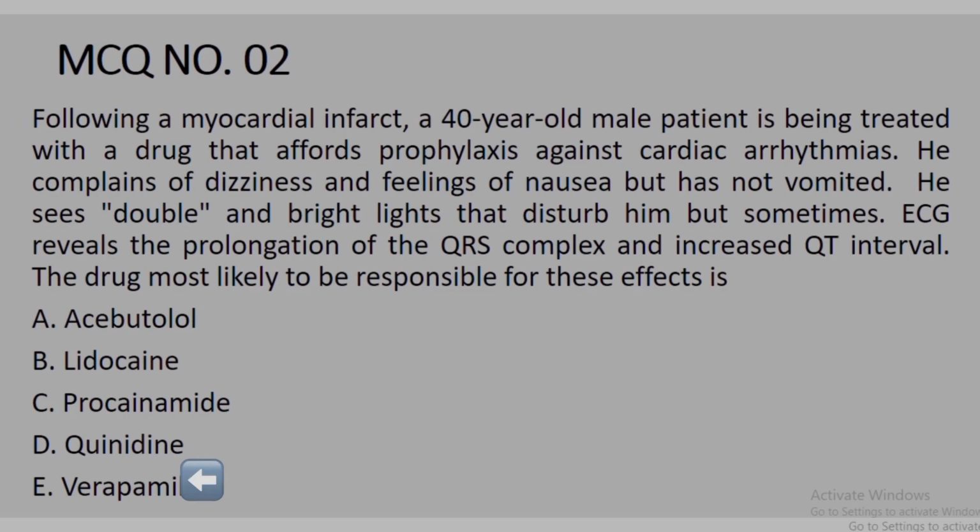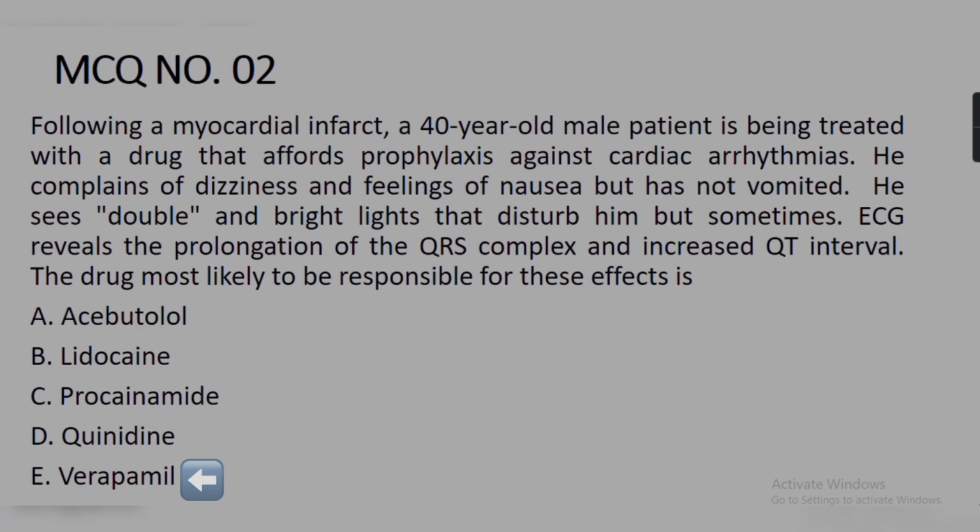The fifth option is verapamil. Verapamil is a calcium channel blocker that is also used to treat hypertensive patients. If we talk about its antiarrhythmic class, it's a class 4 drug. The answer of this second MCQ is quinidine.